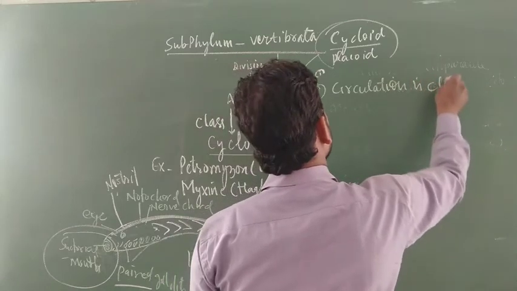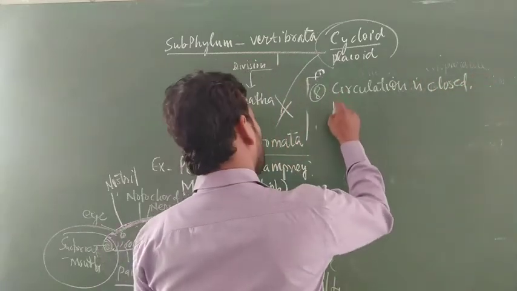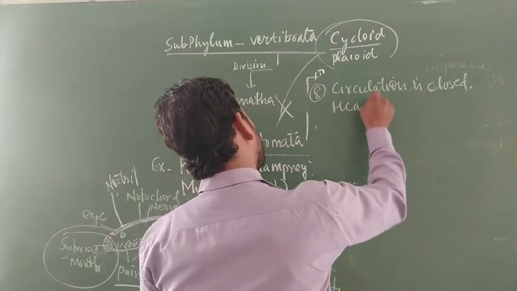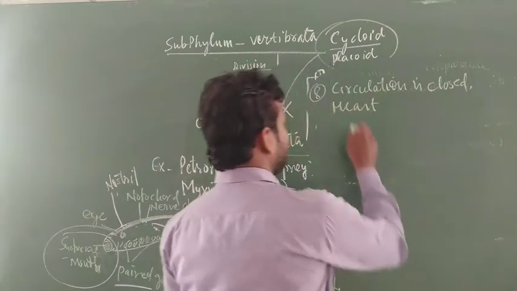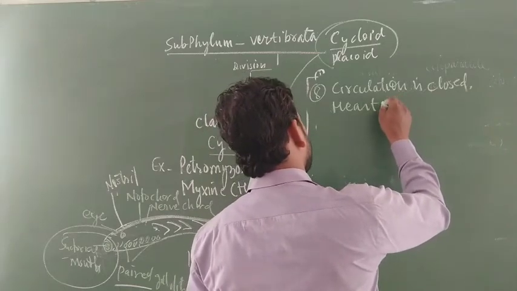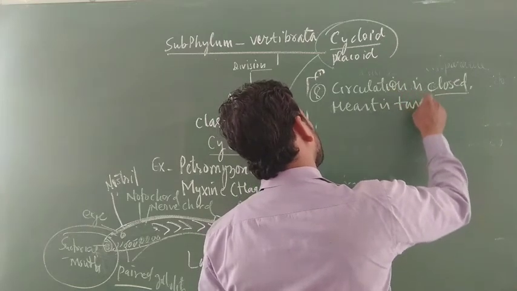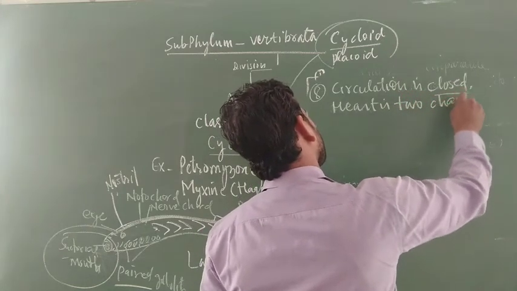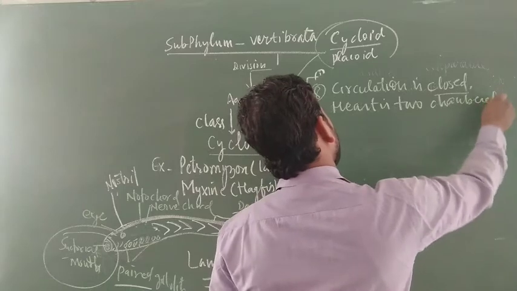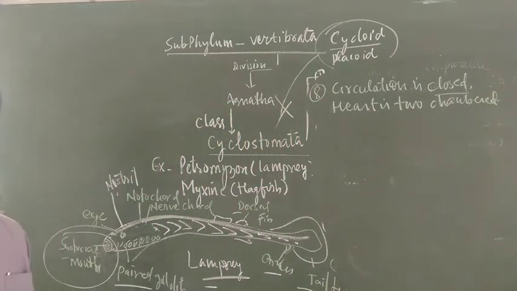Heart is two-chambered, especially like the members of fishes. All members of fishes have two chambers. This is the same feature as fish; fish-like features are present in this case.